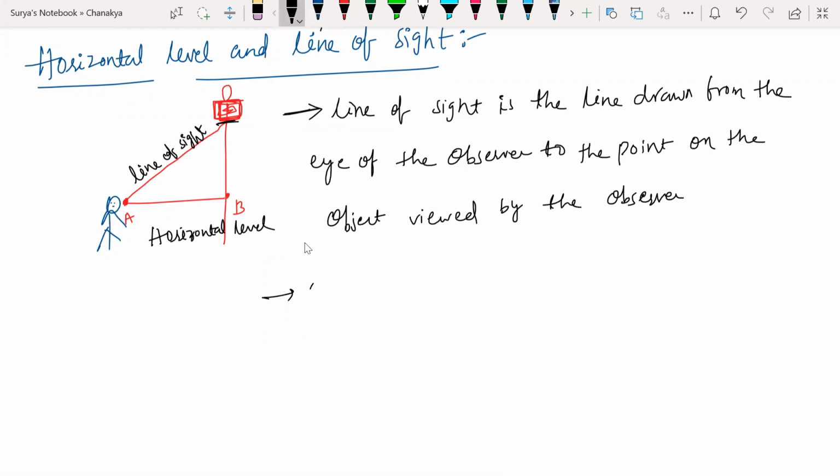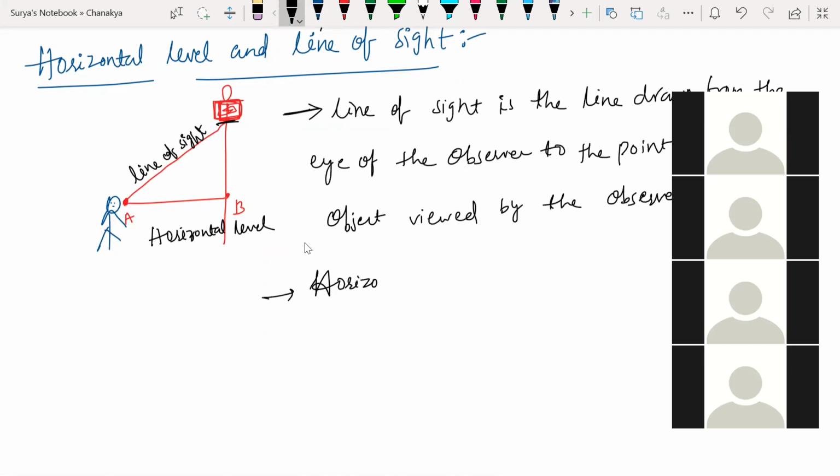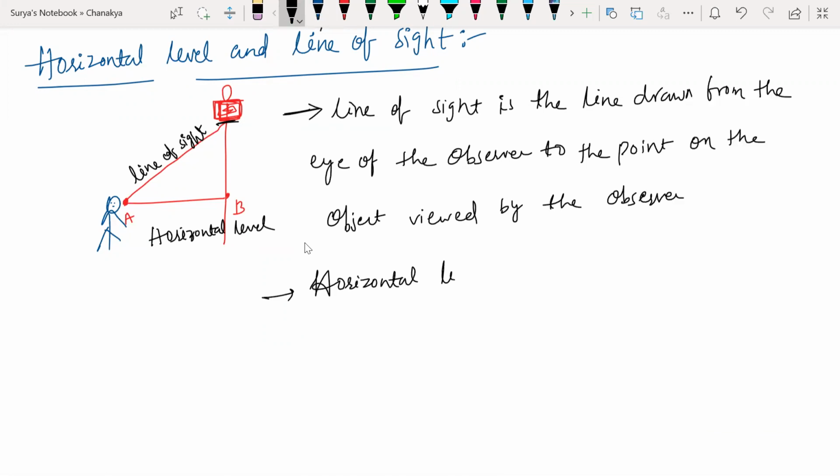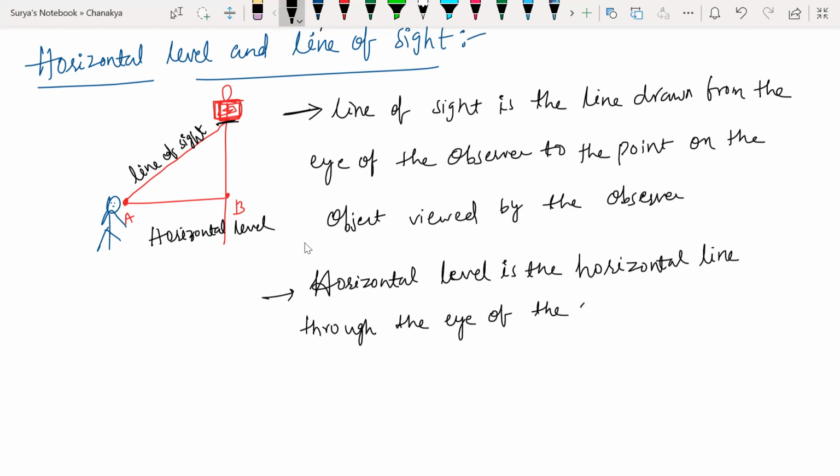Now, what is the horizontal line here? Horizontal line or horizontal level, not line. It's the horizontal level. The horizontal level is the horizontal line through the eye of the observer.